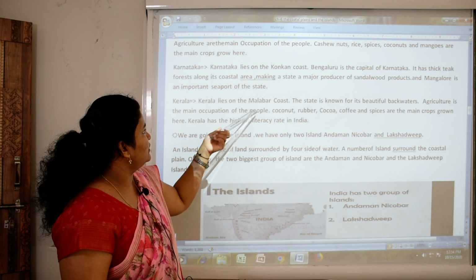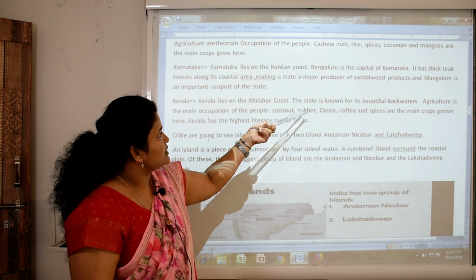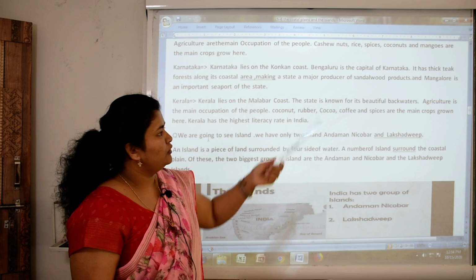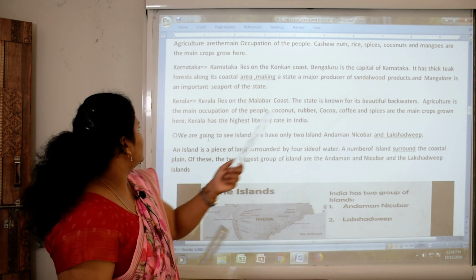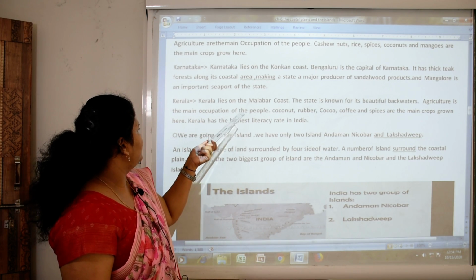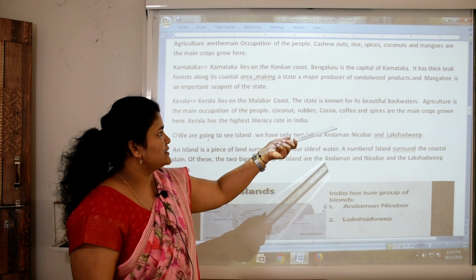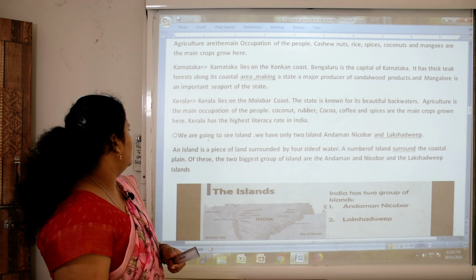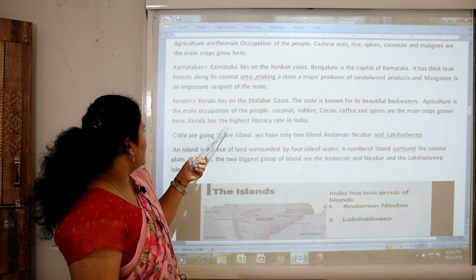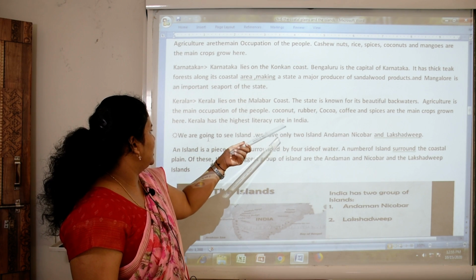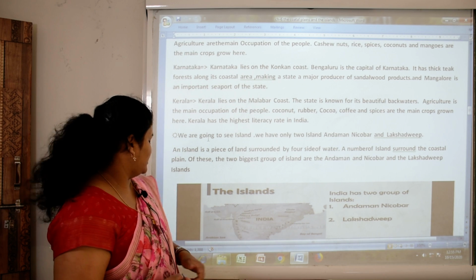Kerala lies on the Malabar coast. The state is known for its beautiful backwaters. Agriculture is the main occupation of the people. Coconut, rubber, cocoa, coffee and spices are the main crops grown here. Kerala has the highest literacy rate in India. Literacy, okay, the rate of being literate.